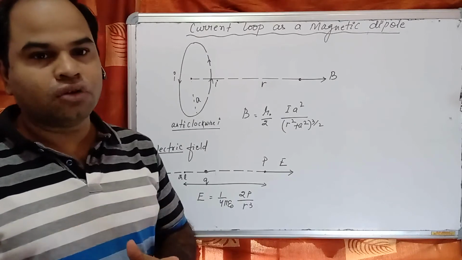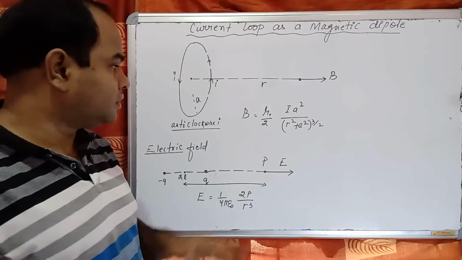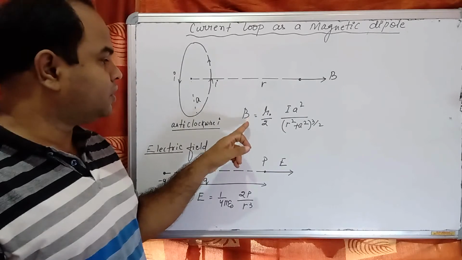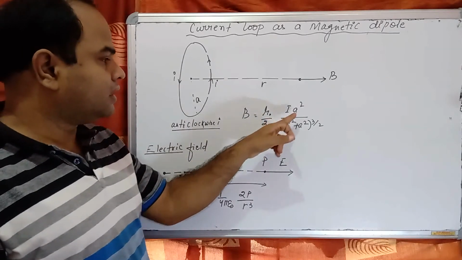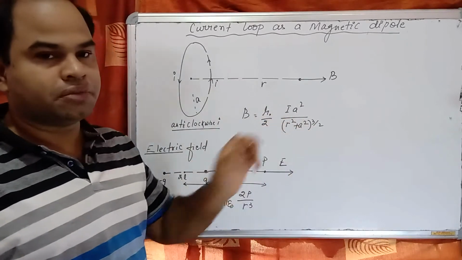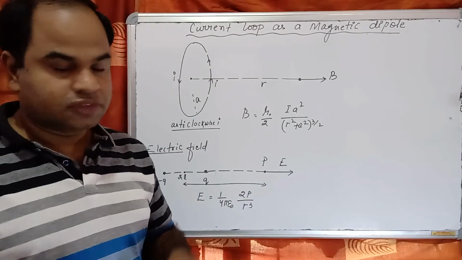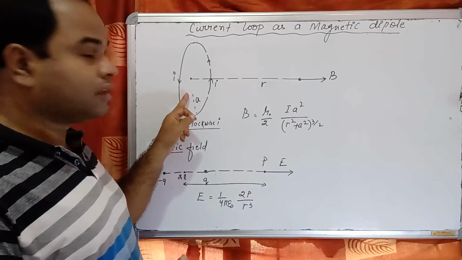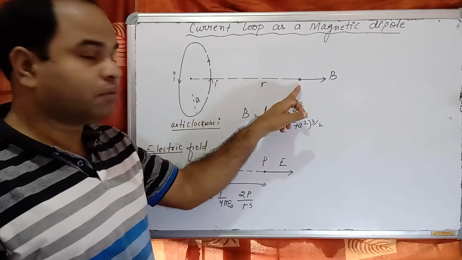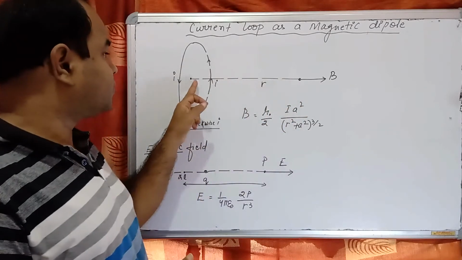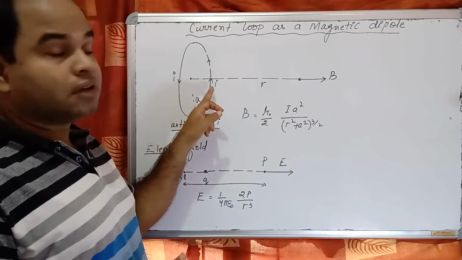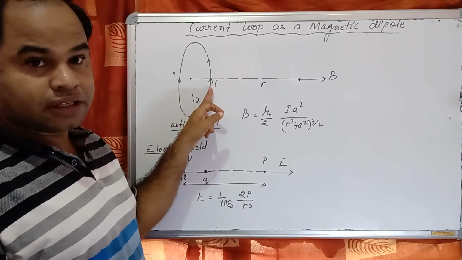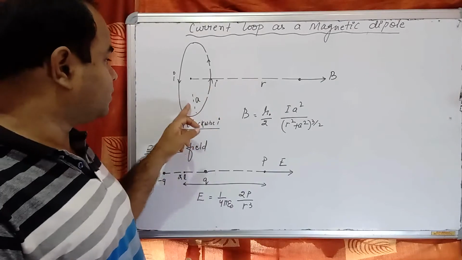And the magnitude of the magnetic field is B equal to mu naught by 2 into I a square by r square plus a square to the power 3 by 2. This is the magnetic field due to a circular current carrying conductor at any axial point which is r distance from the center of the circular conductor, carrying current I and having radius a.